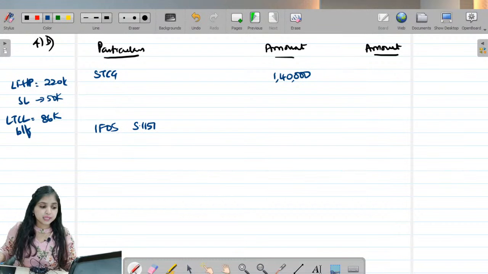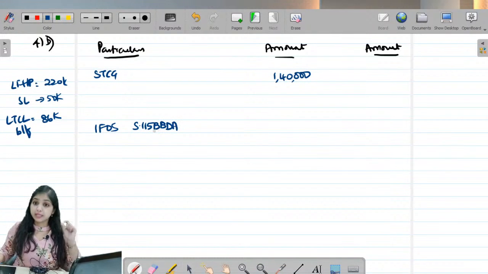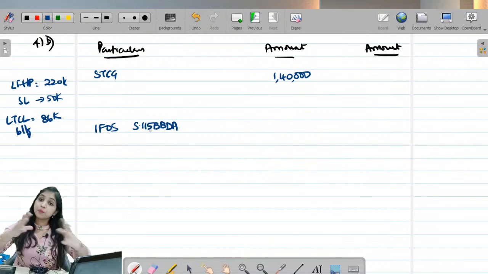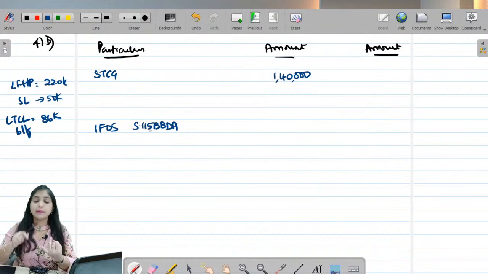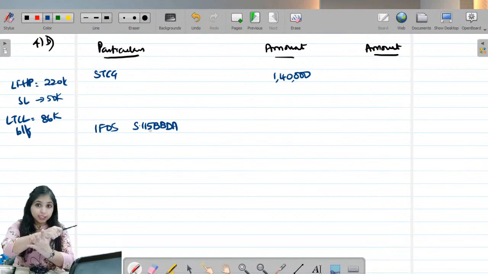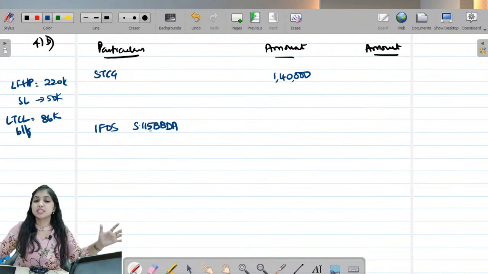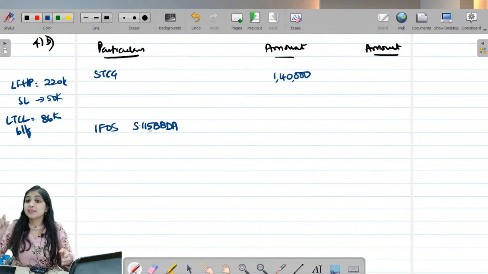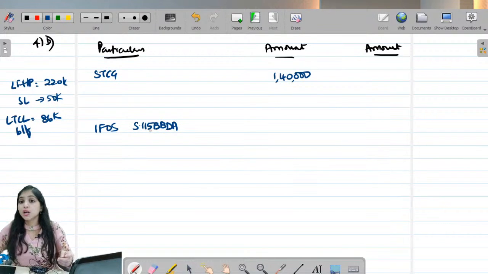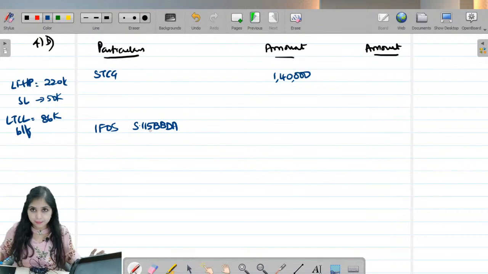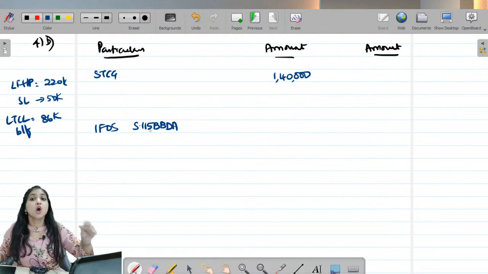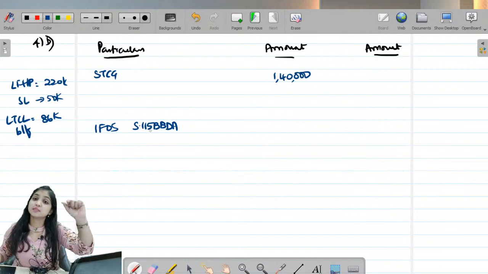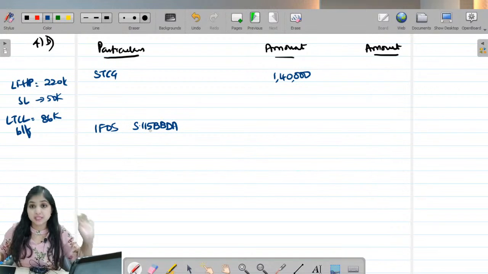Section 115BBDA says that if my dividend income put together from all the companies, 22(2A) plus 22(2B) plus 22(2C) plus 22(2D), excluding 22(2E), the remaining four dividends from all companies put together during the year, if it crosses 10 lakhs, then on the excess beyond 10 lakhs, 115BBDA will apply. 115BBDA says on that excess dividend income, I will charge 10% tax.